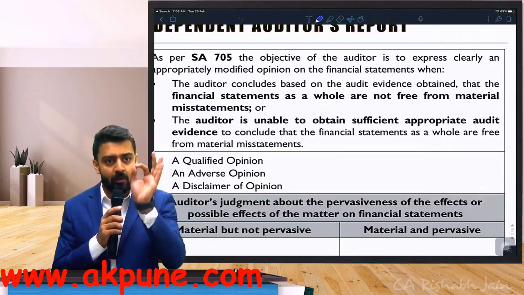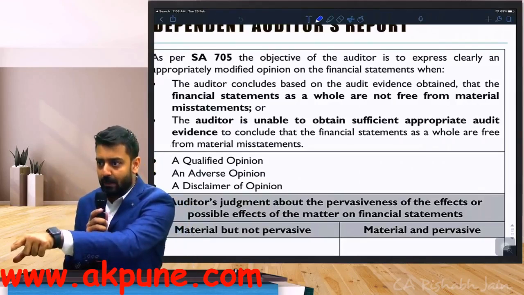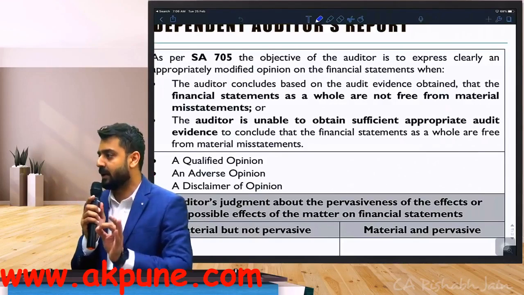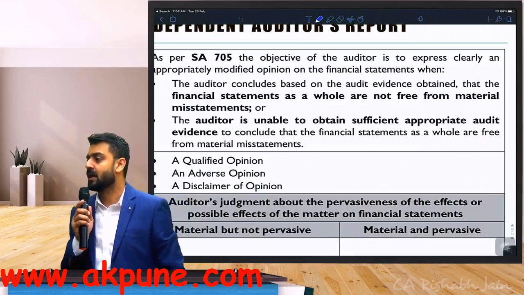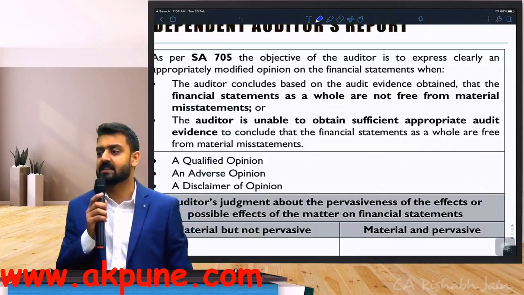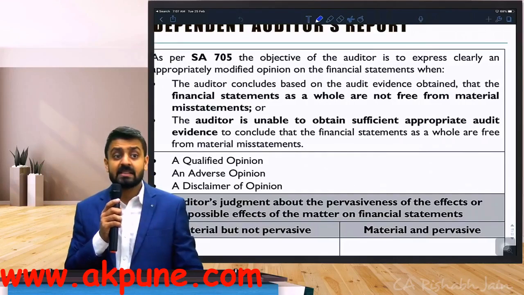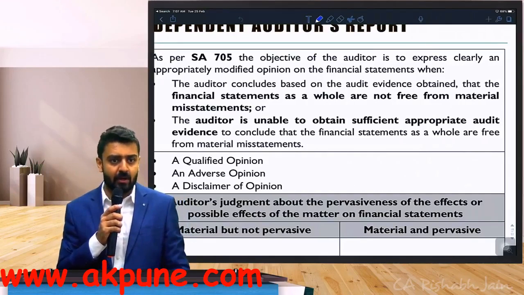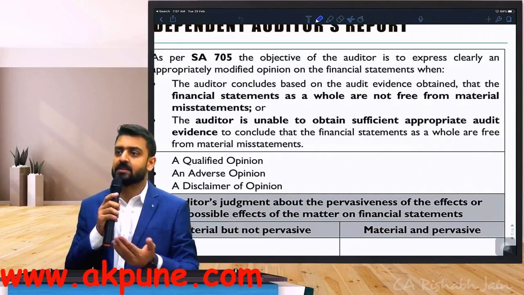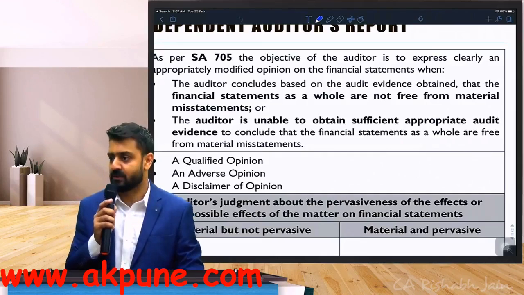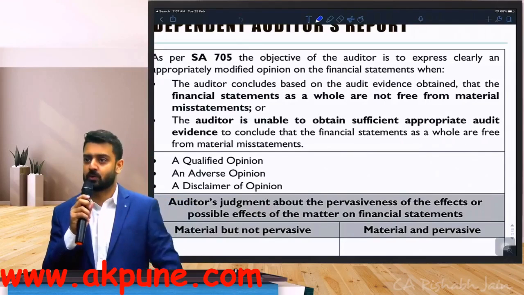You can do one thing with that point number B, whatever you have written. In brackets, you can use the words possible misstatement. You should always remember this word. That point number B represents possible misstatements. Since there is no evidence available, you cannot really predict whether there is a misstatement or not. So you're going to assume that there can be possible misstatements. Do you understand these 2 situations?